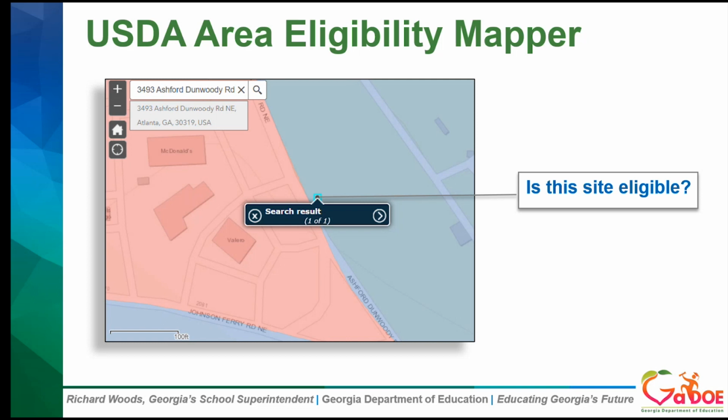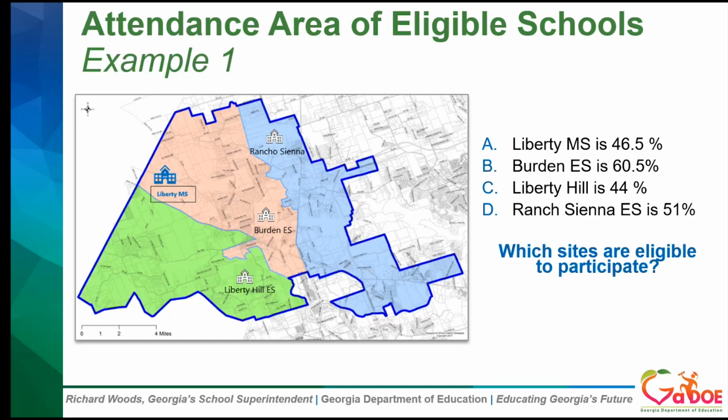Okay, great job, everybody. I see a lot of surprise faces, and that is correct. It is located in the blue. It would literally just need to move across the street to be an eligible site. So it is important that the site location itself be considered area eligible. The way to make that site eligible would be to move it across the street, and then it would be in an area eligible area and be allowable.